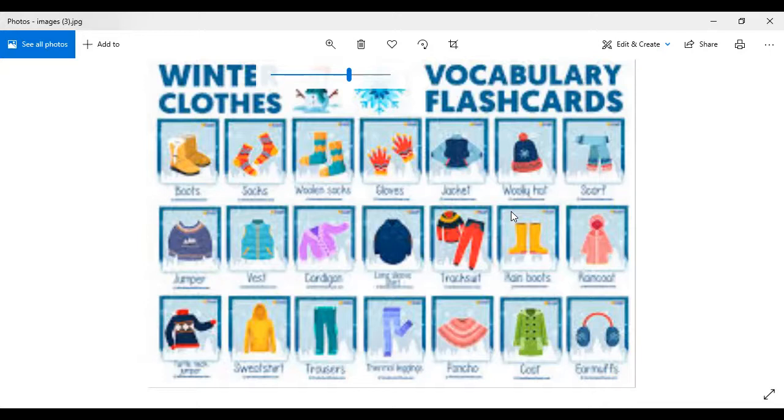Okay, so tell me, before moving forward, is there any word which is new for you in today's class? Like out of these vocabulary flashcards, is there anything which is new for you or which you didn't know before and have just come to know? Yes. Is there any new word for you? How many of you? Raise your hands.